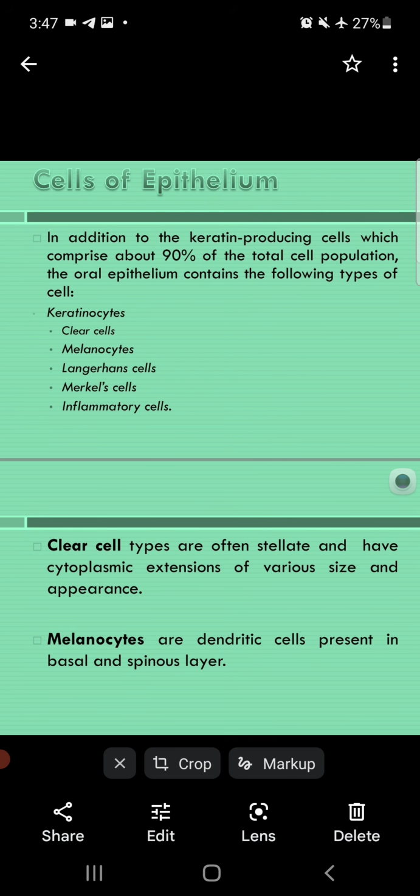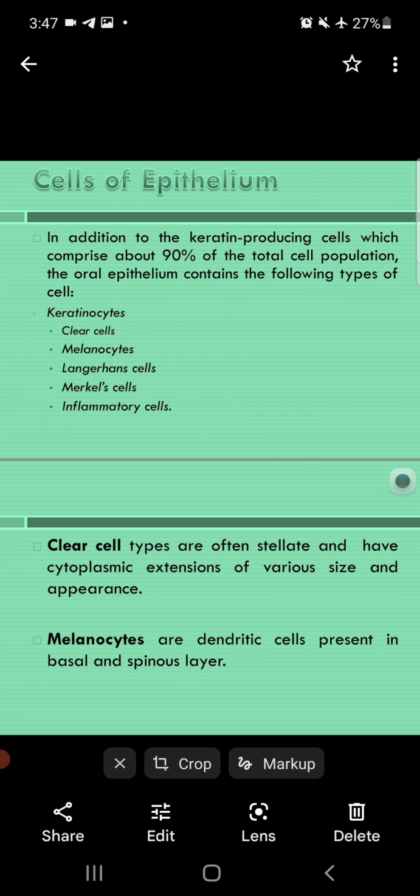Now, cells of epithelium. In addition to the keratin producing cell, which comprises about 90% of the total cell population of the oral epithelium, it contains the following types of cell. Now, two types of cell: keratinocyte and non-keratinocyte. In non-keratinocyte, there are the clear cells, melanocyte, Langerhans cell, Merkel cell, and inflammatory cells.